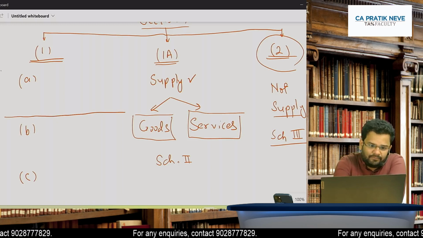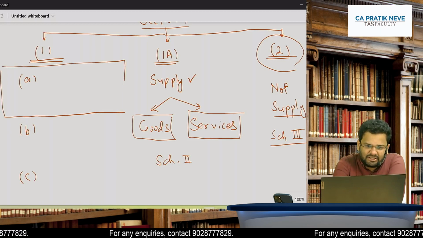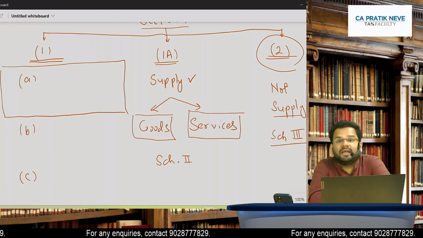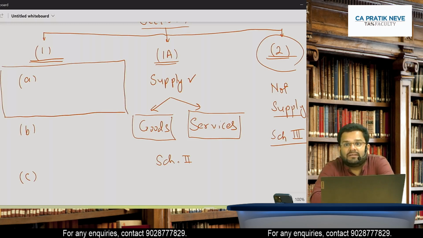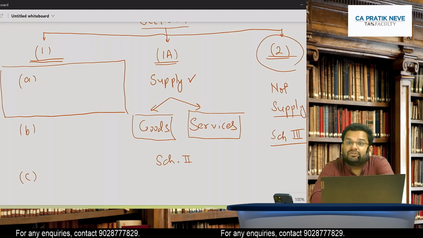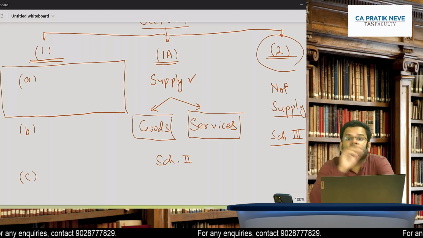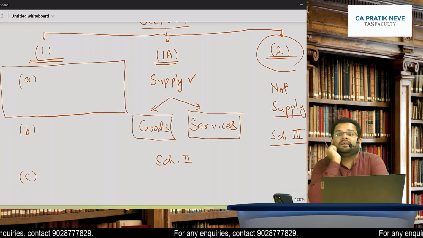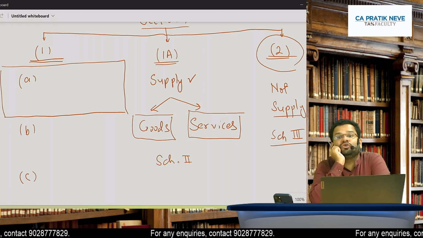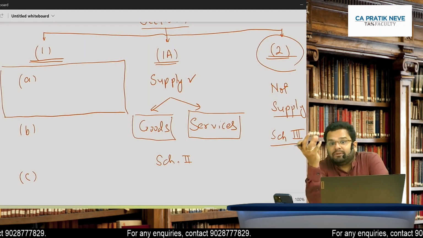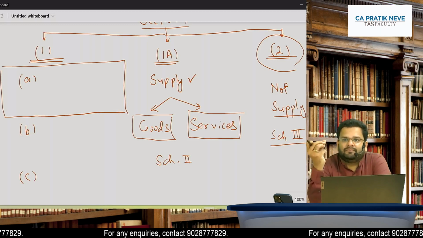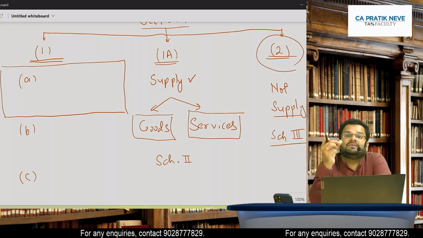Then we are talking about section 7, subsection 1, clause A. This clause A says that there should be activity, and that there should be a business activity and it should be for consideration.